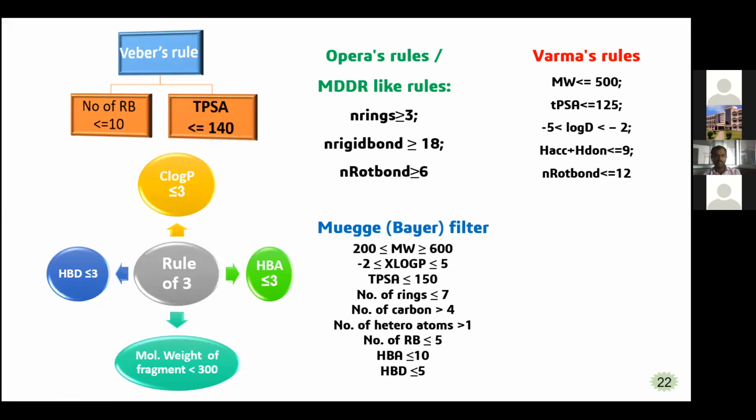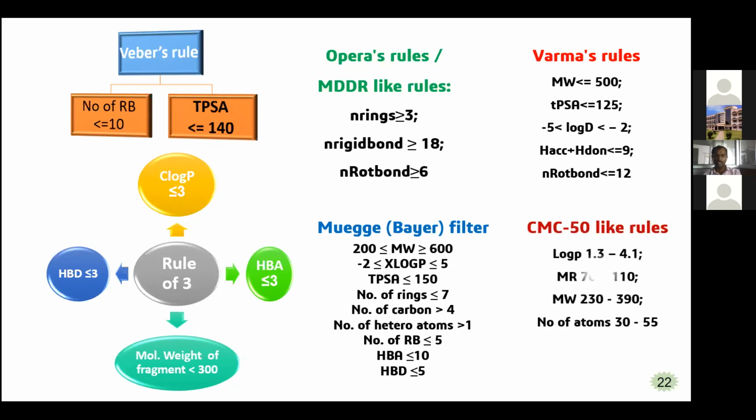And another rule is the Bayer filter rule. Here we can observe that there are 8 rules. Molecular weight should be between 200 and 600, XLogP between minus 2 and 5, TPSA, the topological polar surface area, less than or equal to 150, number of rings less than or equal to 7, number of carbons greater than 4, number of heteroatoms greater than 1, number of rotatable bonds less than or equal to 5, hydrogen bond acceptors less than or equal to 10, and hydrogen bond donors less than or equal to 5.